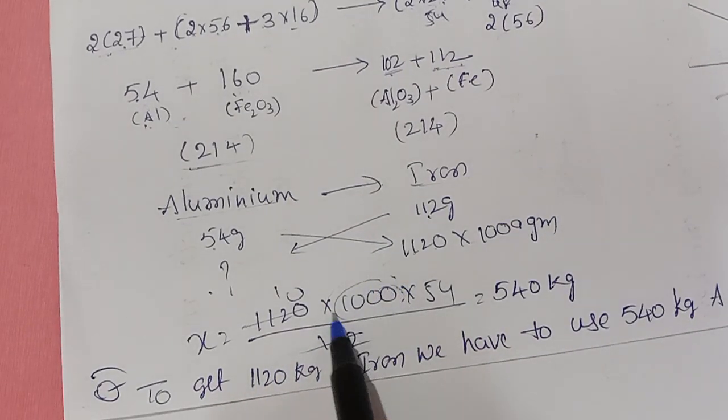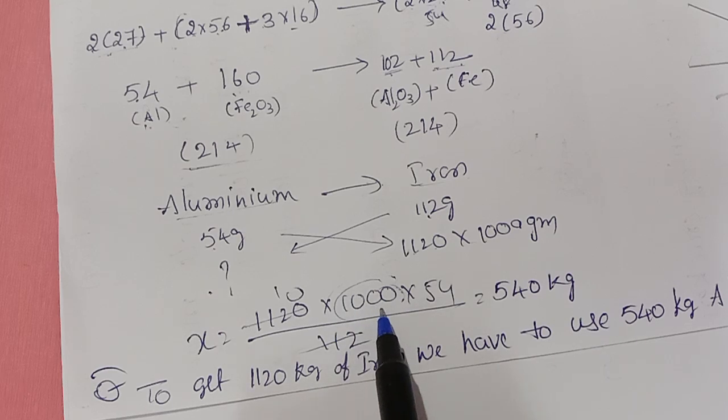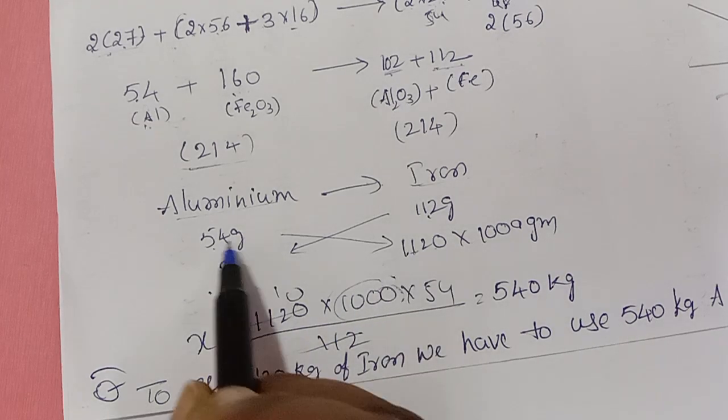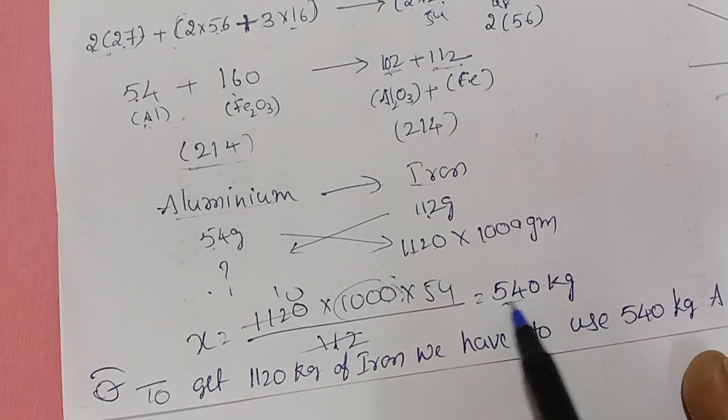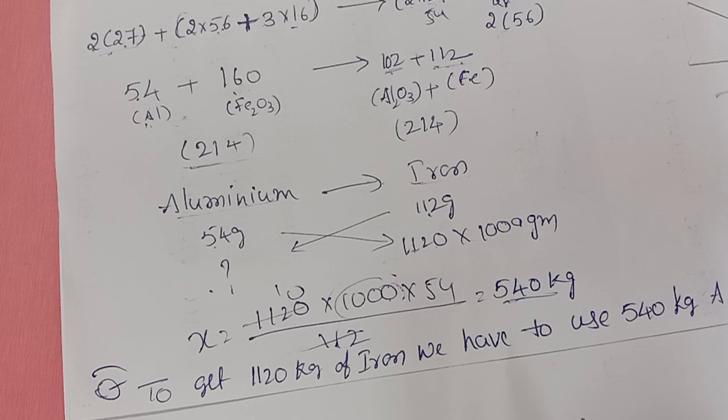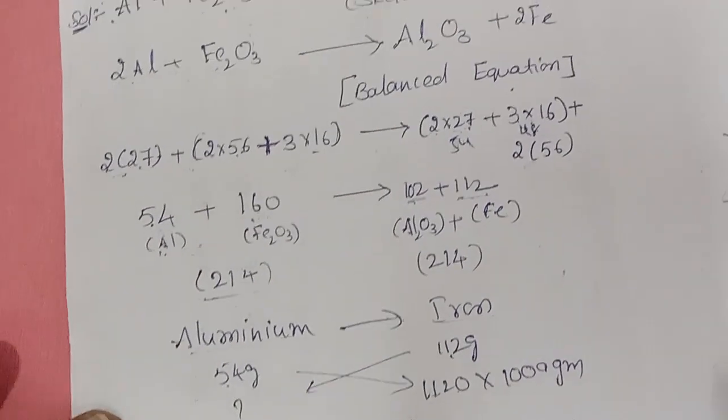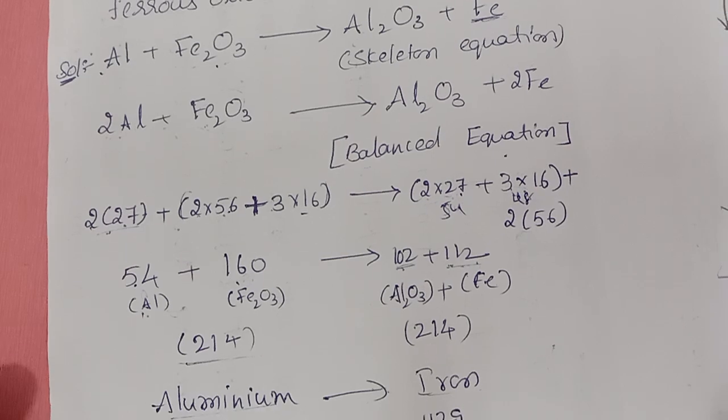So this comes to 1120 into 54 by 112. Total 540. Mostly you will get this type of question only. Clear? So with this topic completed, your whole chemical equations lesson is completed. Thank you.